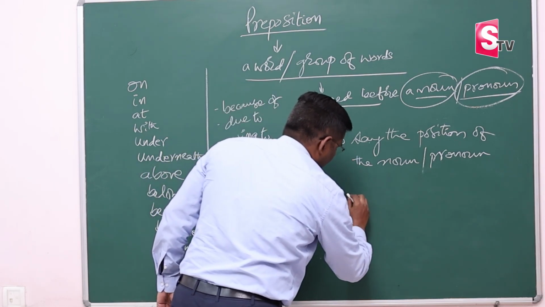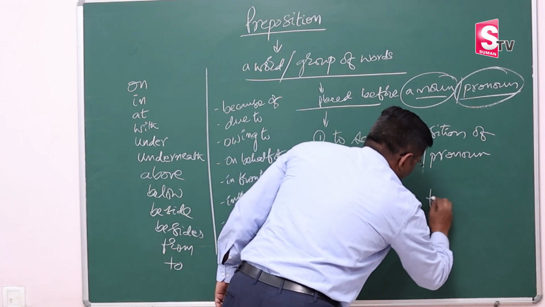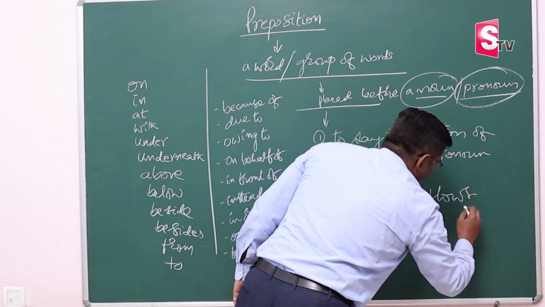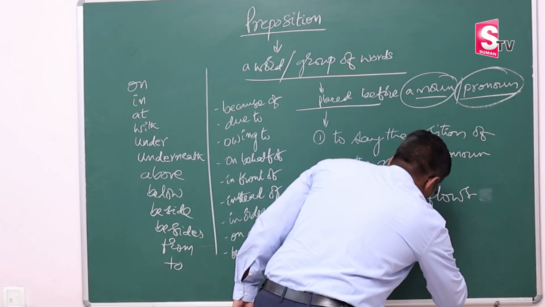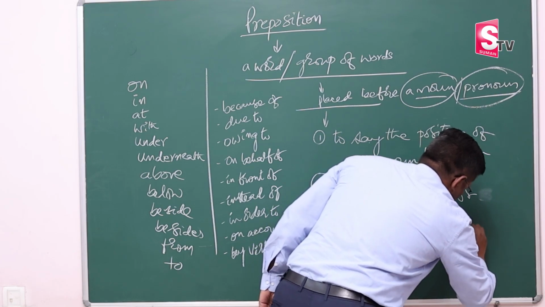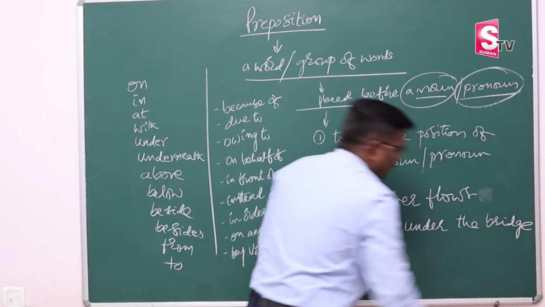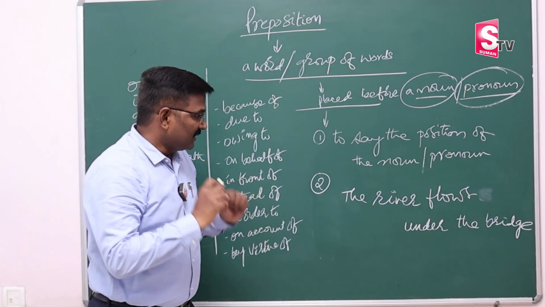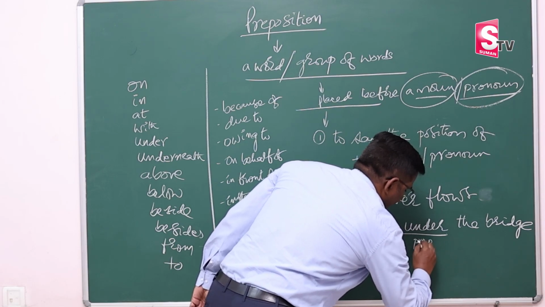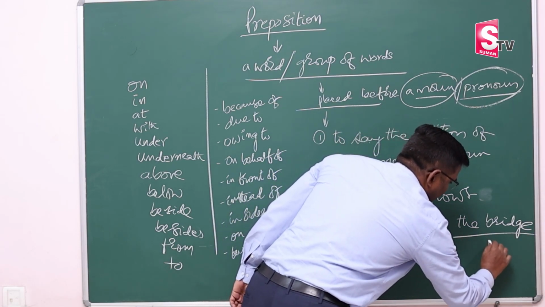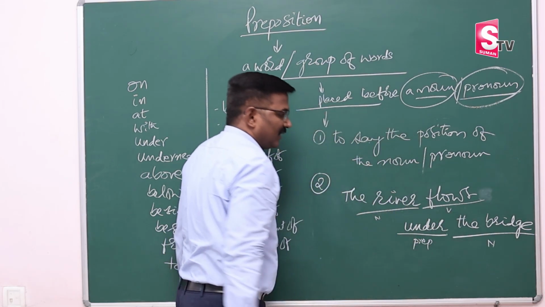See, the river flows under the bridge. In this sentence, under is a preposition, right? Bridge is a noun, flows is a verb, river is a noun.